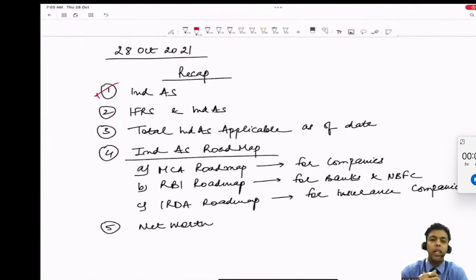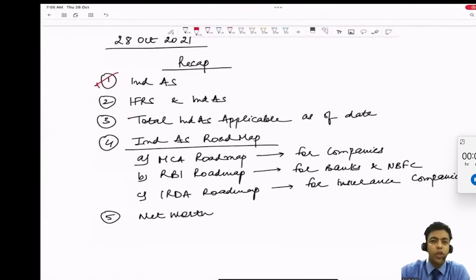It may be possible in the near future that we will have one more standard in the form of INDAS 117, which is an insurance contract standard, applicable only to insurance companies. But as of now, that standard has not yet been made mandatory, not only in India but also globally. That standard, IFRS 17, has not been made applicable. Once that standard comes up, INDAS will also become applicable to insurance companies.